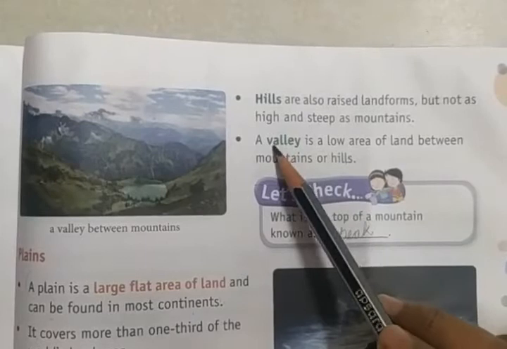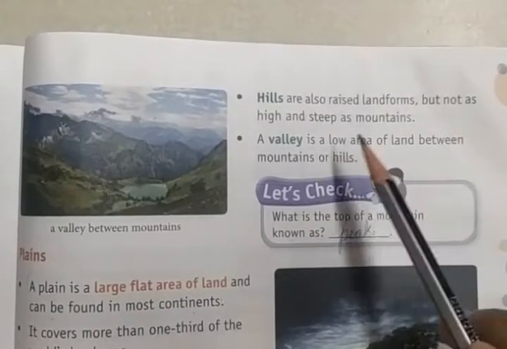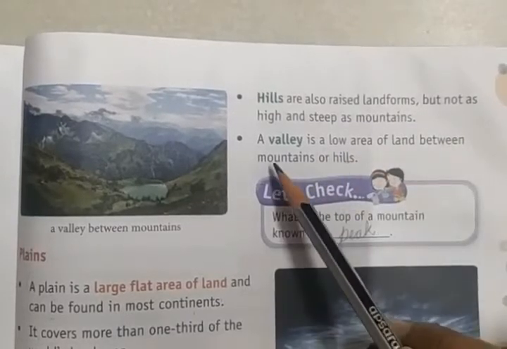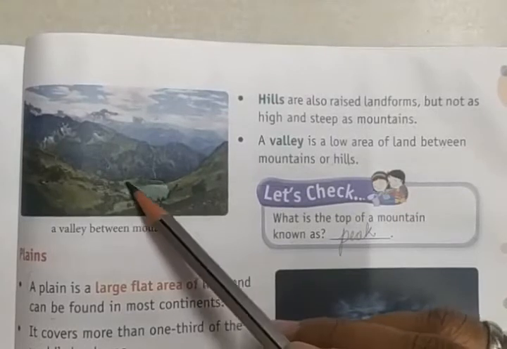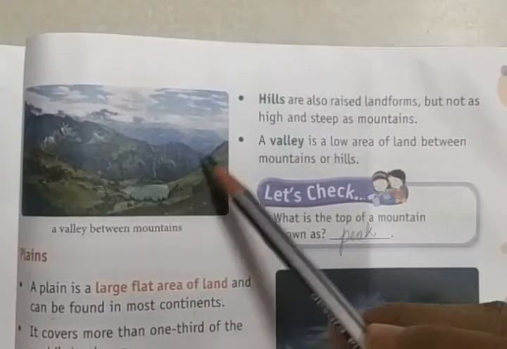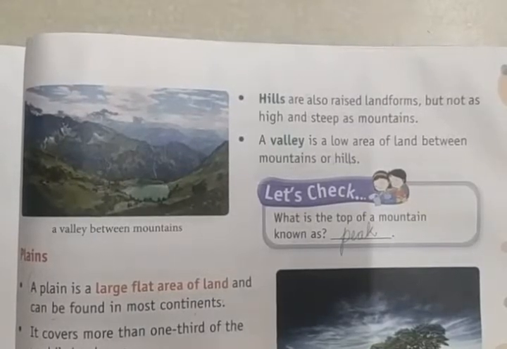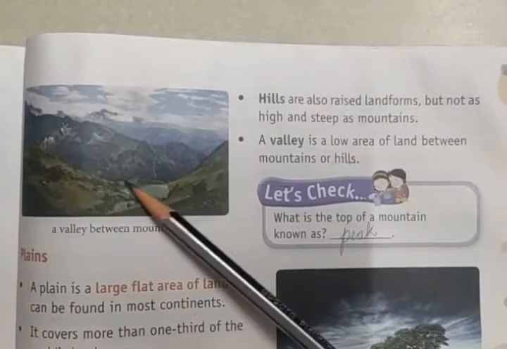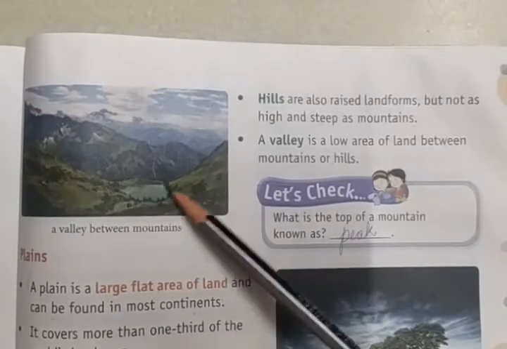A valley is a low area of land between mountains or hills. So this space between the two mountains, or between the hills, is called a valley. We can see the valley between the mountains, right? This is the valley between the mountains.